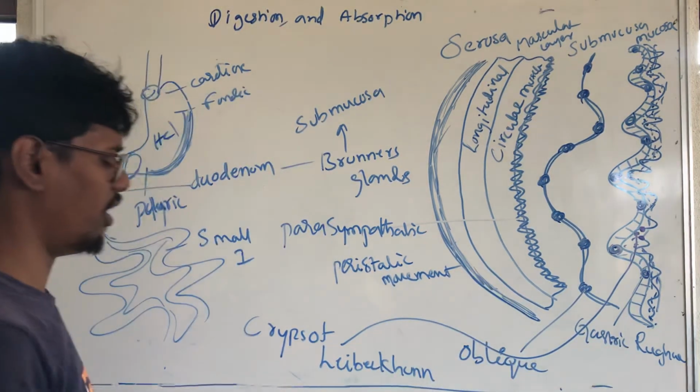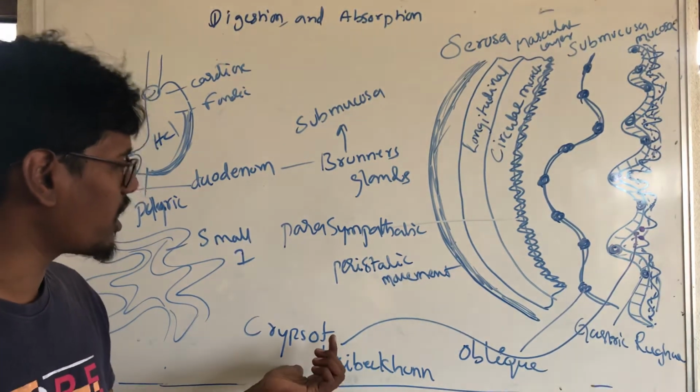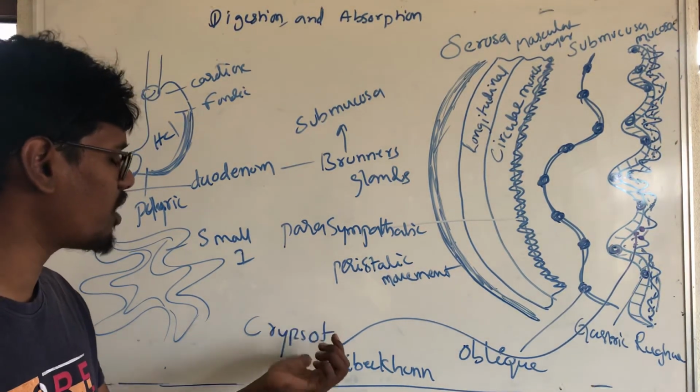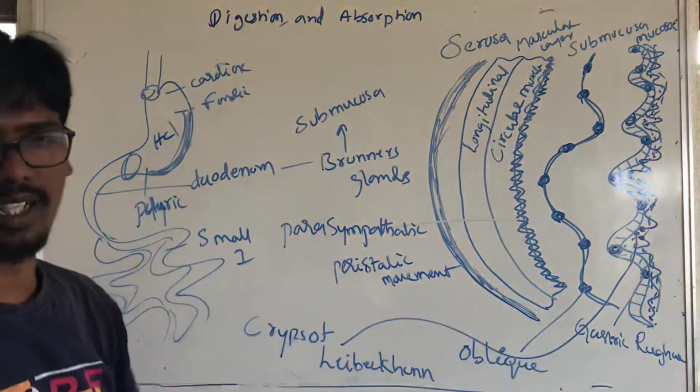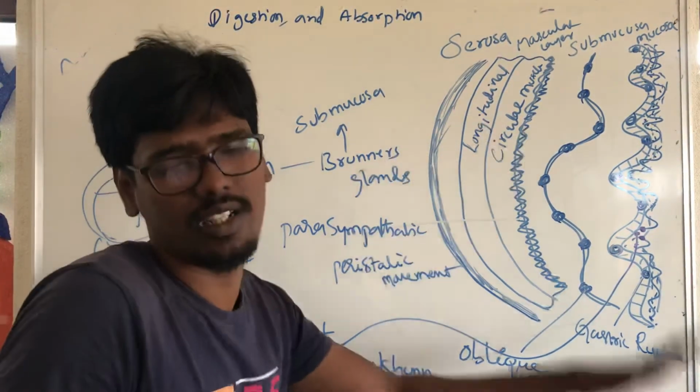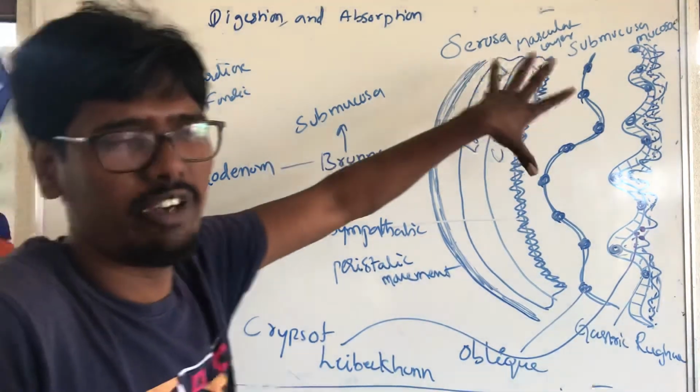Crypts of Lieberkühn. This is also one of the intestinal glands. Intestinal glands means crypts of Lieberkühn and Brunner's glands. Both are releasing succus entericus, which is nothing but intestinal juice. The duodenum has 5 layers.